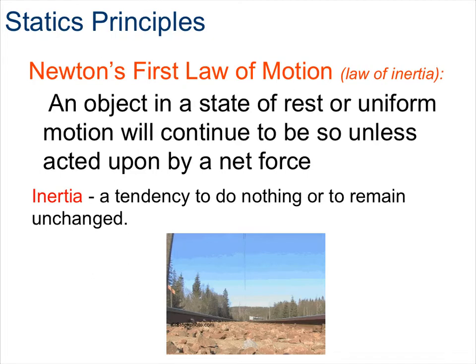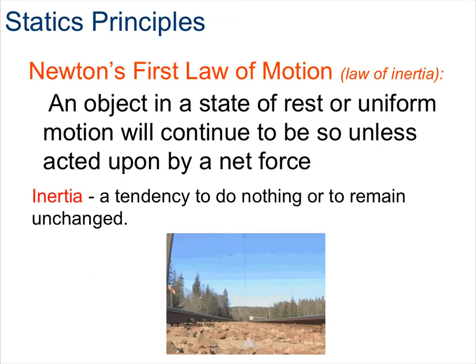It predicts the behavior of objects for which all existing forces are balanced. The first law is sometimes referred to as the law of inertia. Inertia is the tendency to do nothing or to remain unchanged. And this law of inertia states that if the forces acting upon an object are balanced, then the acceleration of that object will be 0 meters per second squared. Objects at equilibrium, the condition in which all forces are balanced, will not accelerate.